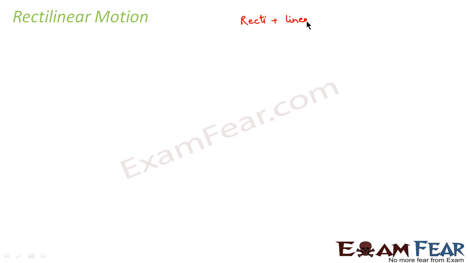Rectilinear. All of you must be familiar with the term linear. Linear means line. So when we say rectilinear, we mean to say straight line. The term rectilinear means straight line. So motion along a straight line is rectilinear motion. Very simple and very easy to remember. Rectilinear, that is straight line. So motion in a straight line. When an object is moving in a straight line, then it is known as rectilinear motion.